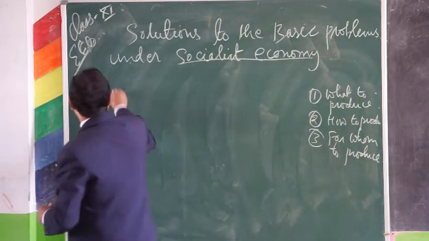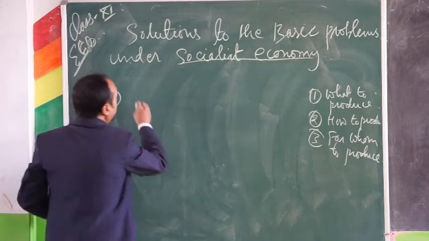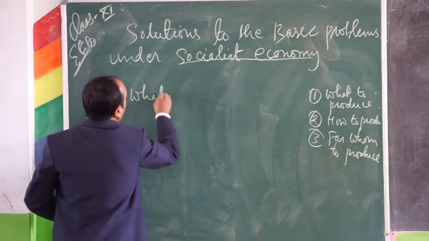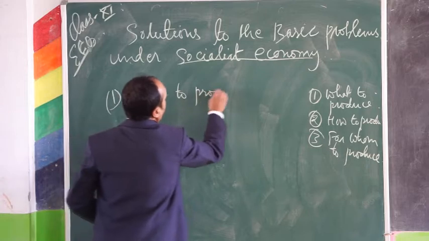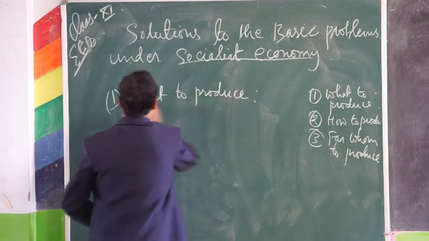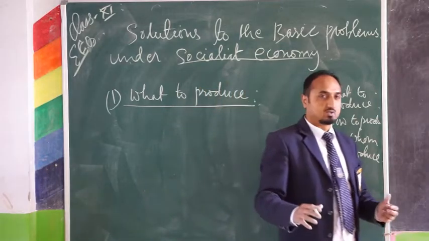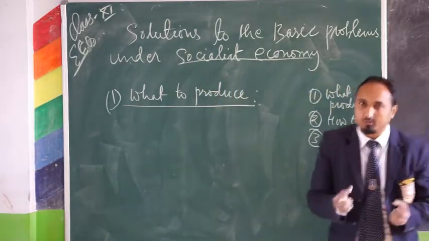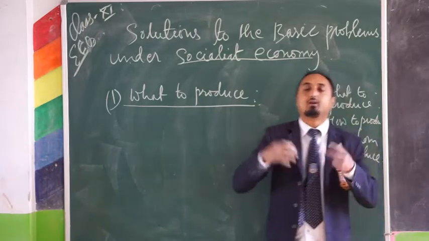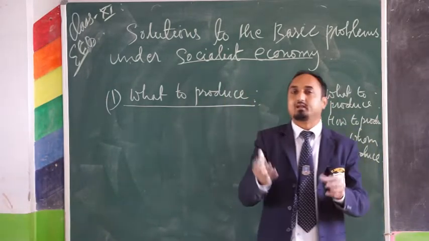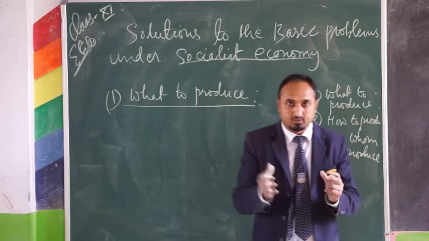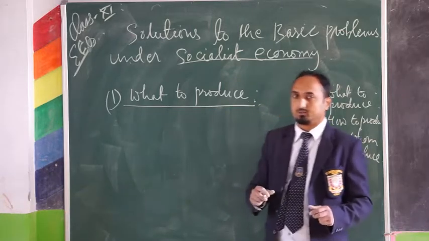So first we have number one, what to produce. We know that under socialist economy, all the productive resources are under the control of government, managed by government, produced by government. So government is the responsible person in the case of socialist economy.